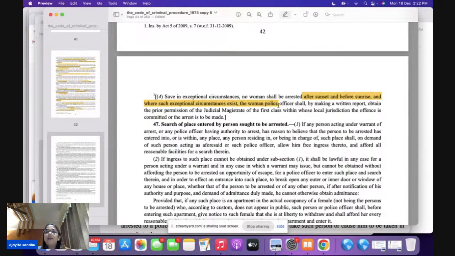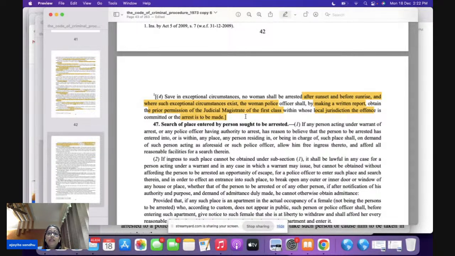Now the procedure is very important. You need to make a written report. This written report plus the prior permission of the JMIC has to be taken, the JMIC in whose local jurisdiction the offense is either committed or you are going to make the arrest. So this is a very important point here.